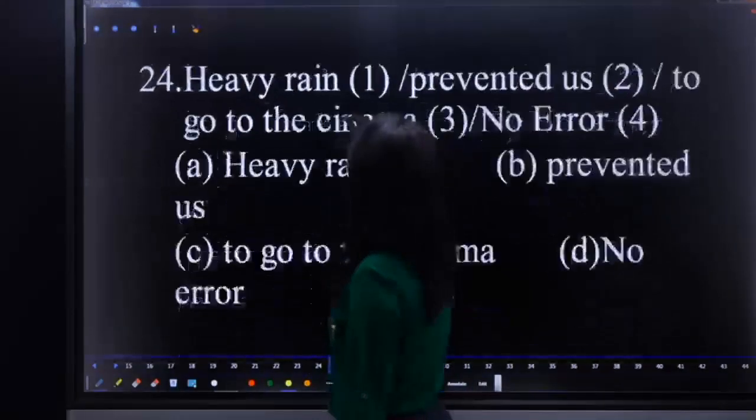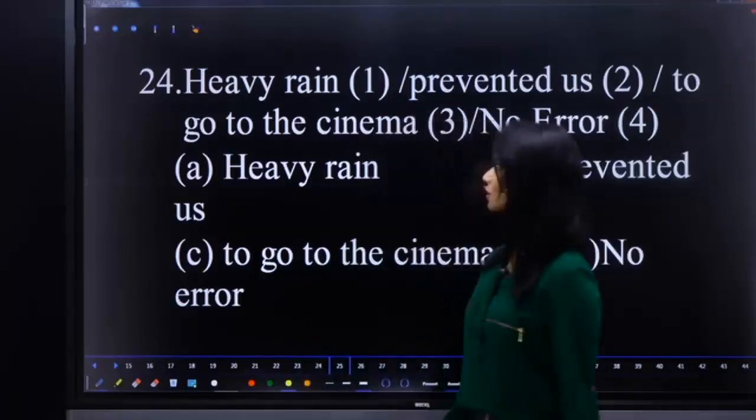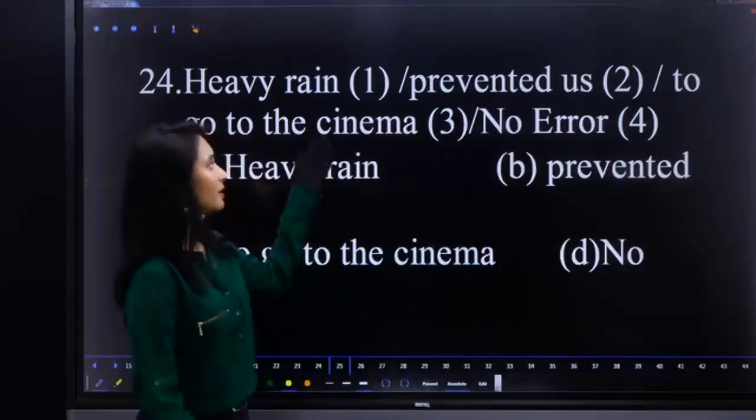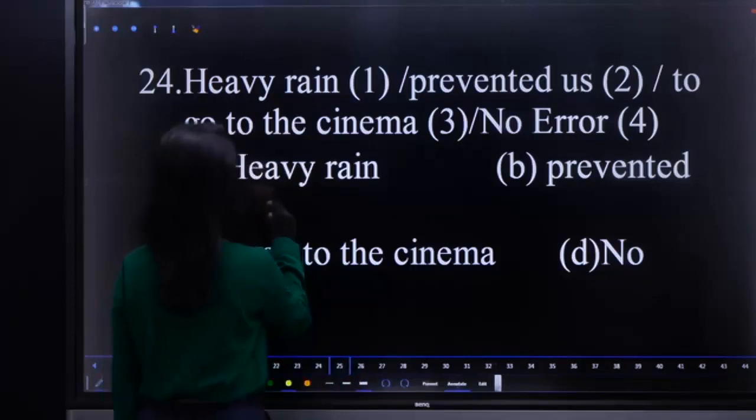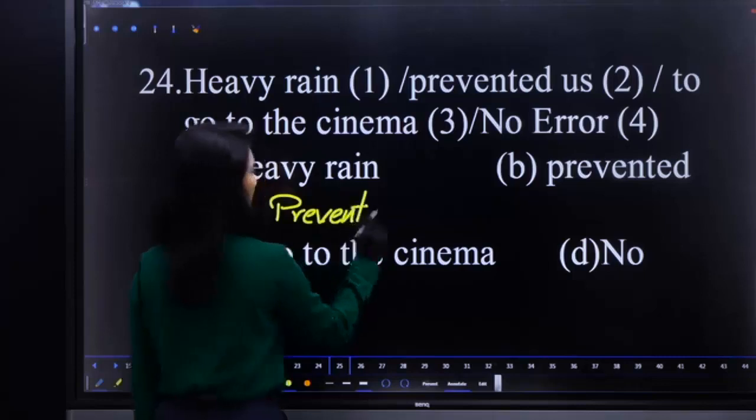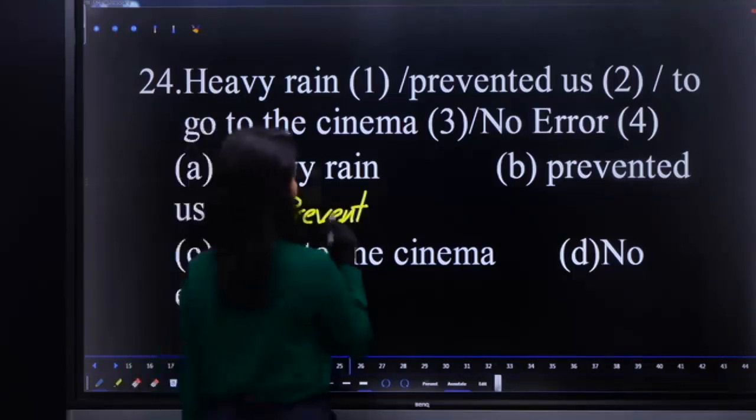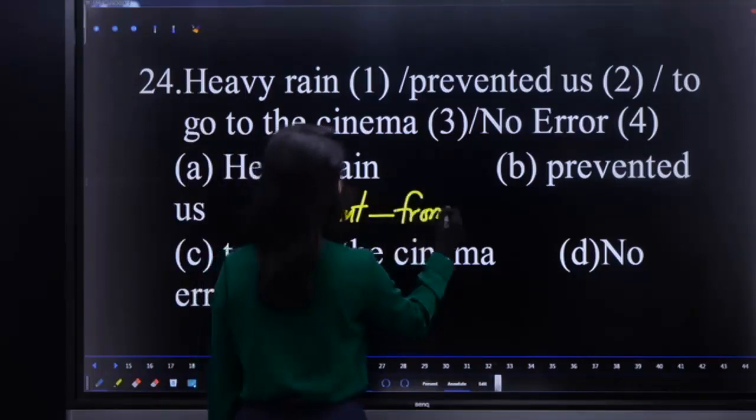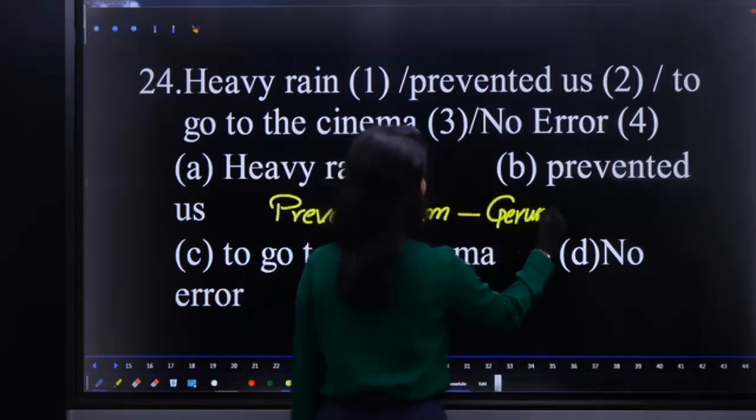Heavy rain prevented us to go to the cinema. What is the error? What is the error and what should be the correct part? Remember, whenever there is prevent in a sentence, this is applicable for every sentence without any exception. Prevent is always followed by preposition from and a gerund, not bare infinitive or to infinitive.